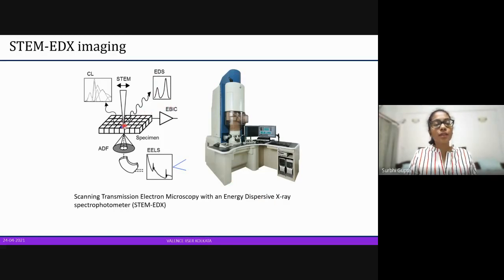So some of the electrons pass through the sample and some of them get scattered because of the atoms present on the sample. So the property of the atom on the sample will determine the energy of the scattered electron. And for different elements, it will give different energies because every element has different structures. So it will give different energies for different elements, and those different energies can be easily understood once we detect them.